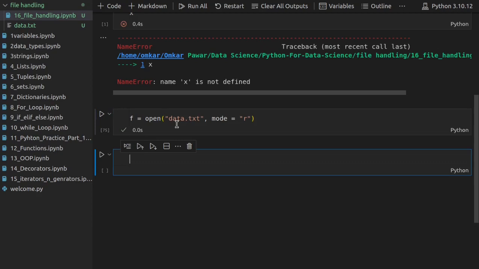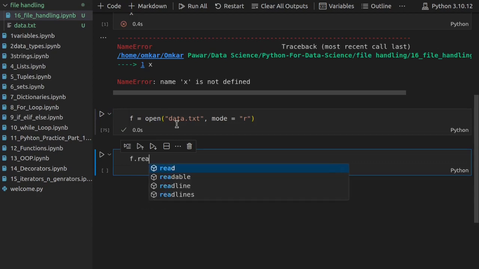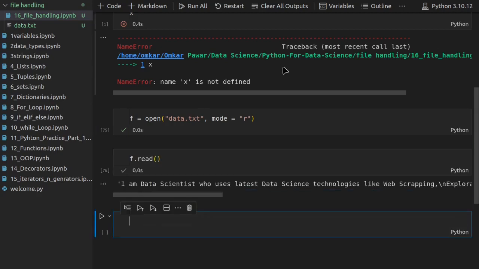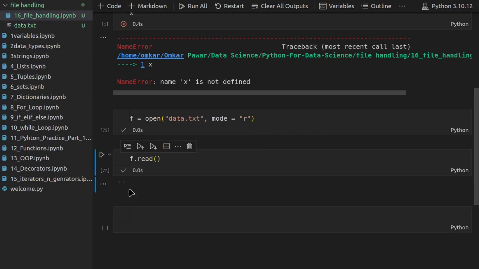What I will try to do right now is read the data from my file. Let's see what it gives me. It is giving me the whole passage, as you can see here. And what will happen if I try to do this again? It is not giving me anything. Why is that? Why is this happening?